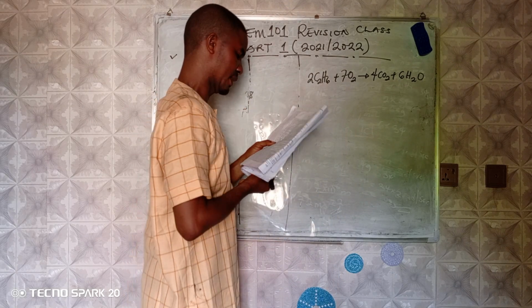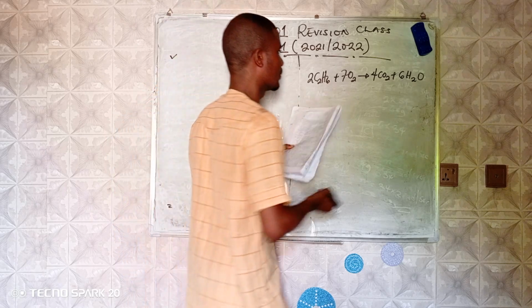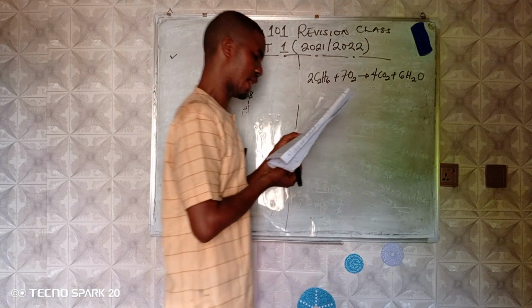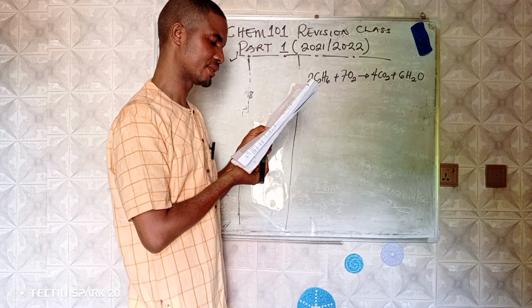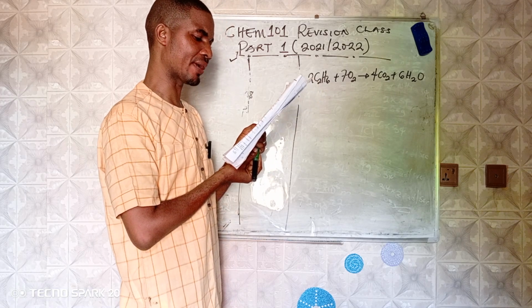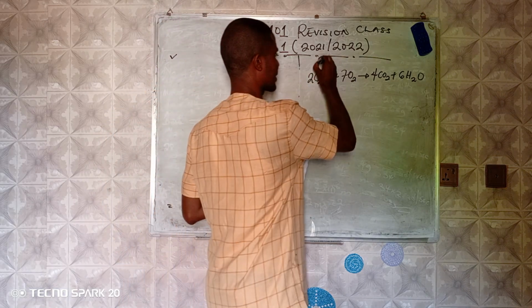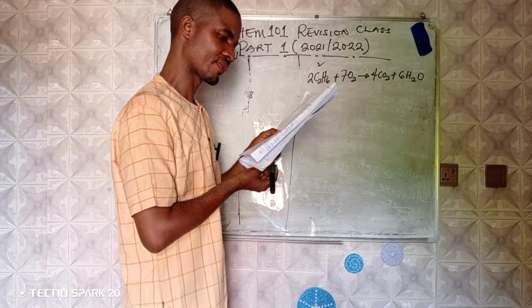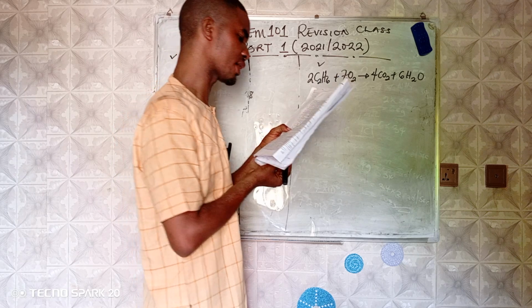Okay, let's look at what we are interested in. Ethane gas reacts with oxygen to give carbon dioxide and water. How many grams of ethane are required to react with 28 moles of oxygen?